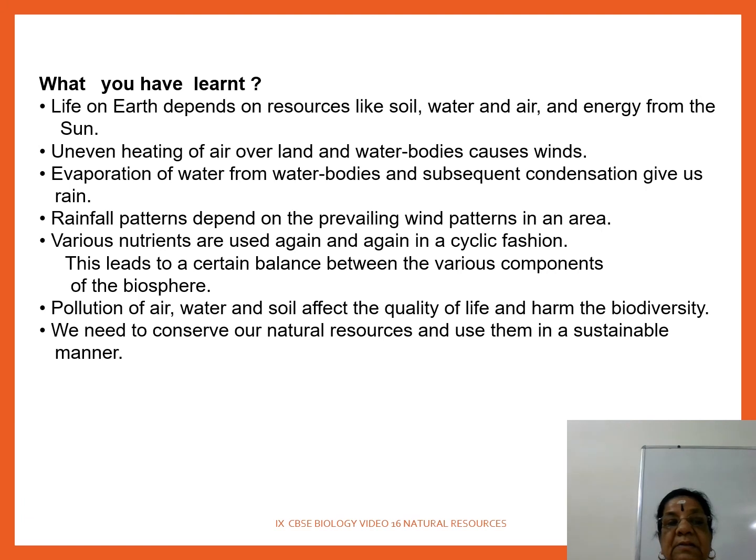This leads to a certain balance between various components of the biosphere, and pollution of air, water and soil affects the quality of life and biodiversity. Biodiversity is getting harmful effects. So we need to conserve our natural resources and use them in a sustainable manner. I hope you are able to follow this.